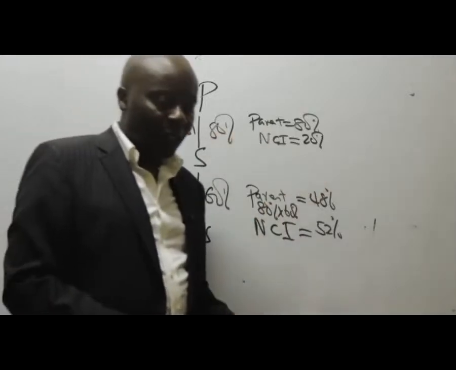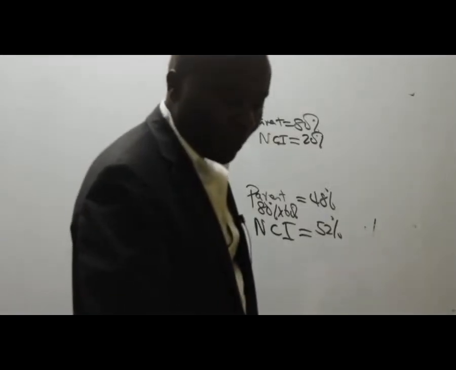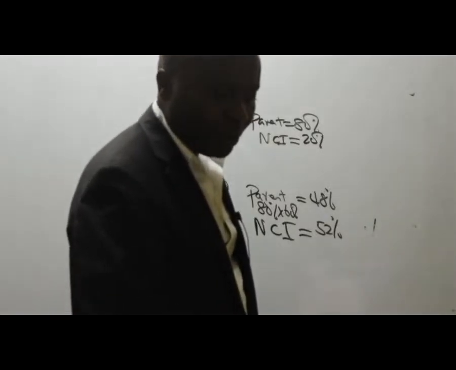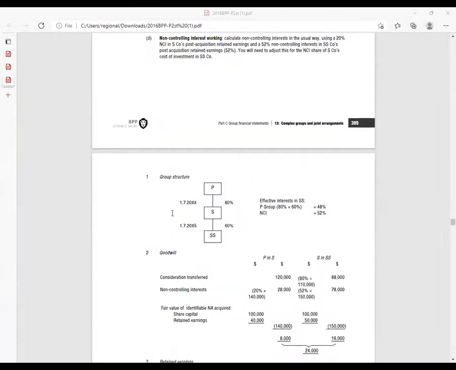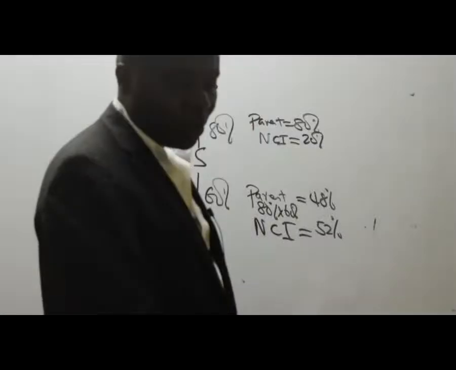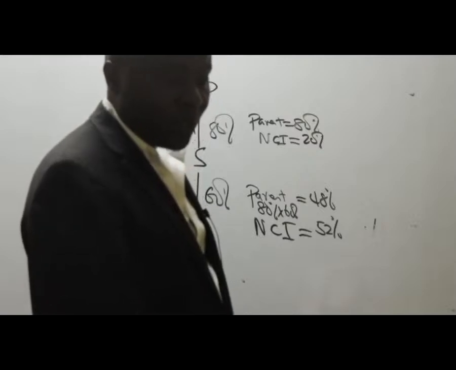Superpower status. Now, ladies and gentlemen, listen to me very well here. This will be very important for us to have our group structure. So you can see in SS, they're telling you the parent effectively owns 48% and the NCI owns what percentage? 52%. So please continue asking questions.